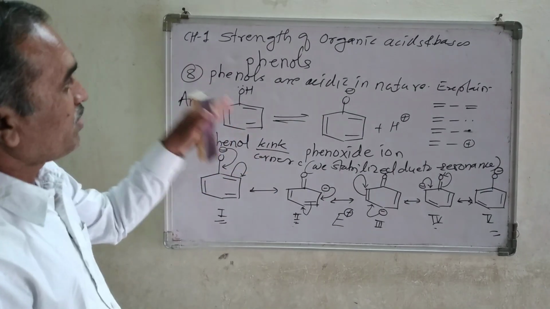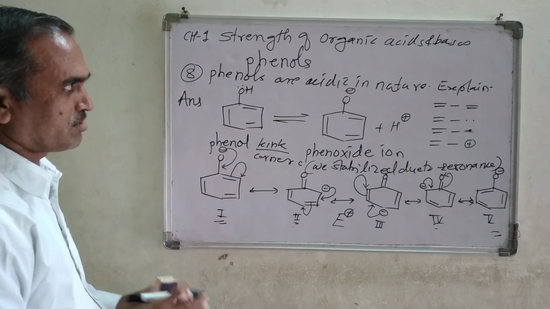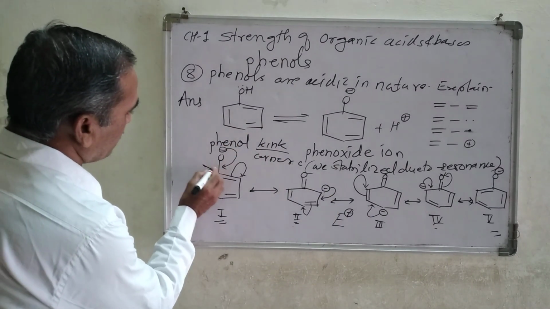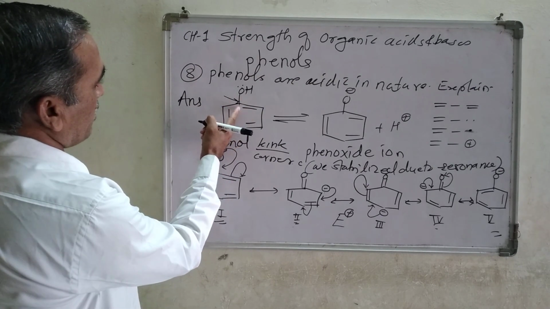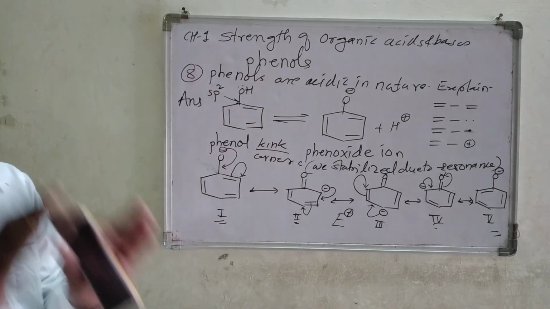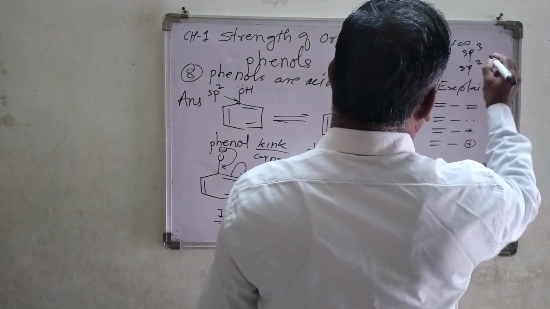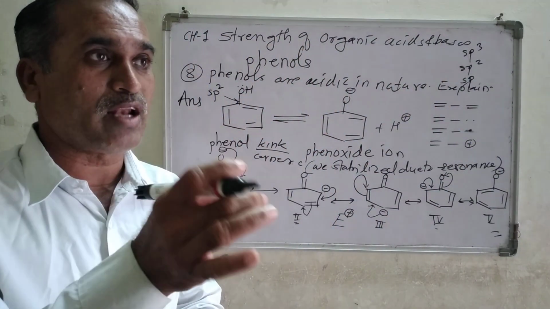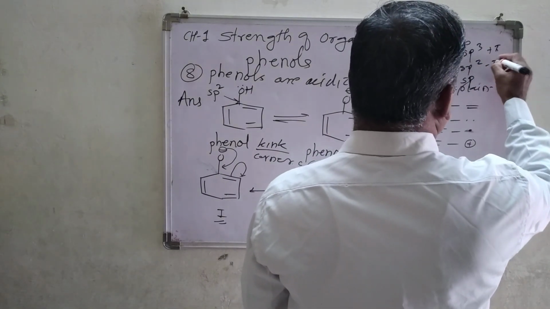But here phenols are acidic in nature, so you have to draw such resonating structures. And once you draw the resonating structure, the second thing to remember here is that in a phenol, the OH is attached to a carbon atom which has sp2 hybridization. Remember the hybridizations are sp3, sp2, and sp. sp3 hybridization always exerts a plus I effect. sp2 shows a minus I effect.